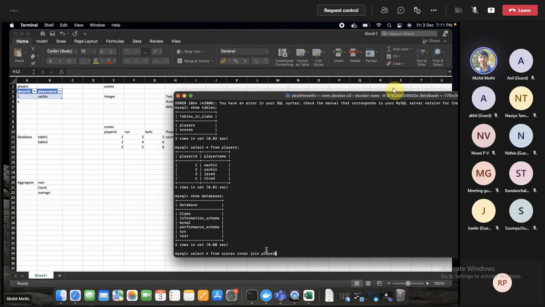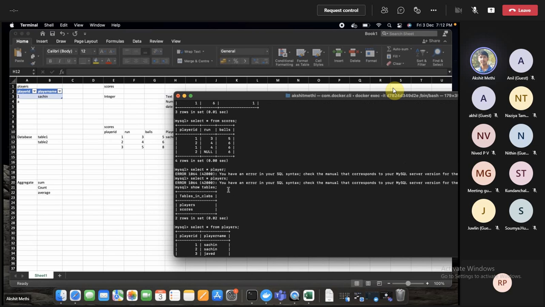Then on which condition do we want to do the join? We want to do the join where players dot player id, this player id from players, is equal to the player id of my scores table.